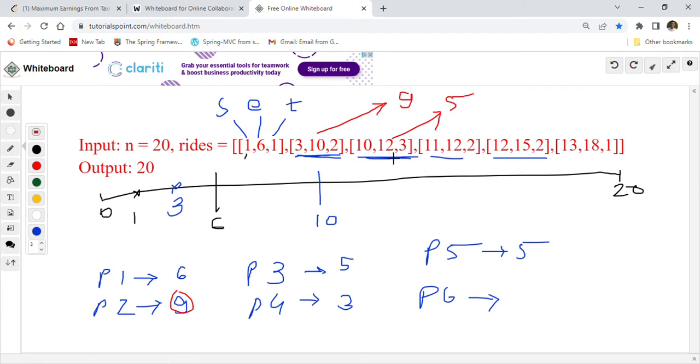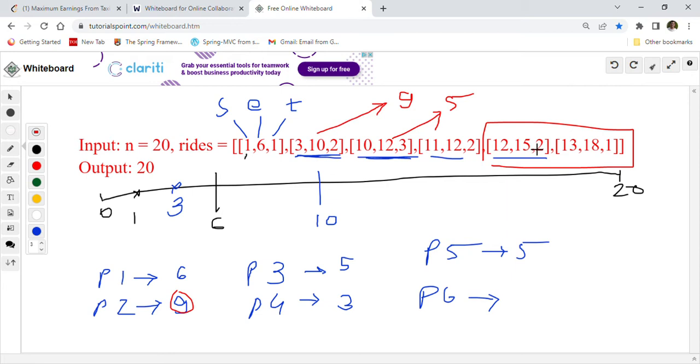Now this passenger is ending at 12, right? So we want to find out again, we have a choice of these two passengers, but we can only take one of them. And why only one of them? Because this passenger is starting at 12 and ending at 15, and this passenger is starting at 13 and ending at 18, right? So those will conflict if we try to pick up both of them. Only one is allowed at one time.